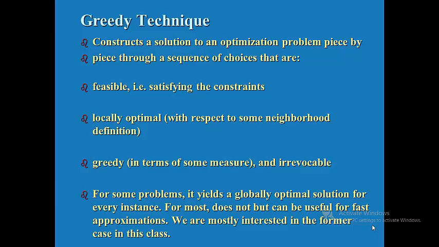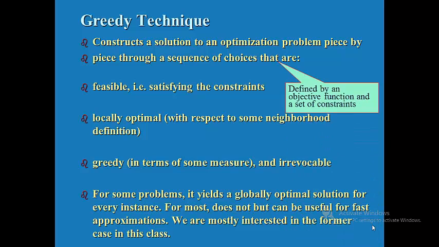Greedy techniques construct a solution to an optimization problem piece by piece through a sequence of choices that are feasible, that is, satisfying the constraint; locally optimal with respect to some neighborhood or definition of greedy in terms of some measure; and irrevocable. For some problems, it yields a globally optimal solution for every instance. For most, it does not, but can be useful for fast approximation. We are mostly interested in the former case in this class.